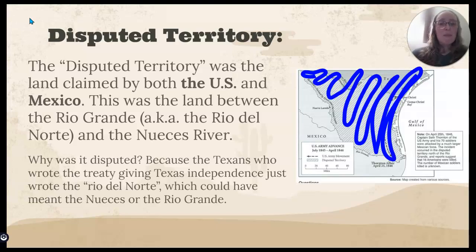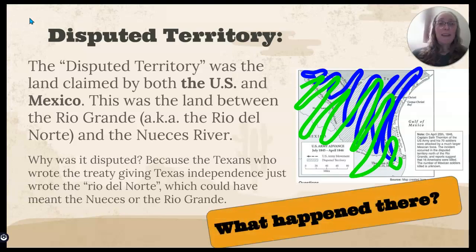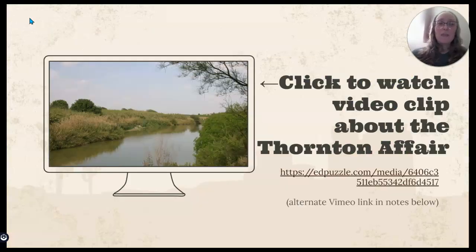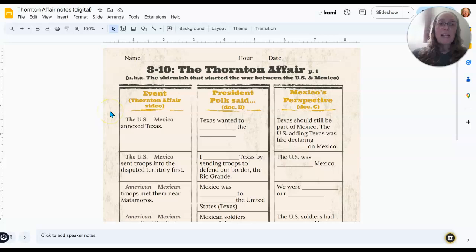The U.S. claimed the Rio Grande as the border. Mexico claimed the Nueces River was the Rio del Norte. And so now, what happened there? You may already have watched this video. If you have not watched the video about the Thornton Affair on Ed Puzzle, please stop here and quickly go do that. Once you watch the video, then you are ready to complete the Thornton Affair 8-10 worksheet.